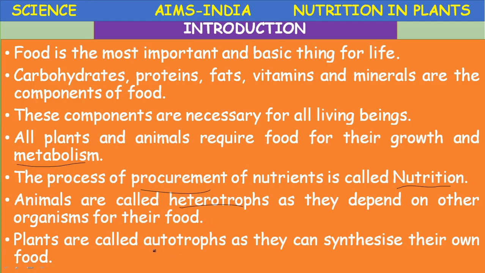Plants are called autotrophs. Why are plants called autotrophs? Because they can synthesize their own food. Okay, children? So food is the basic requirement for life. For what purpose is the food required? The food is required for growth and metabolism. Okay, let us proceed.